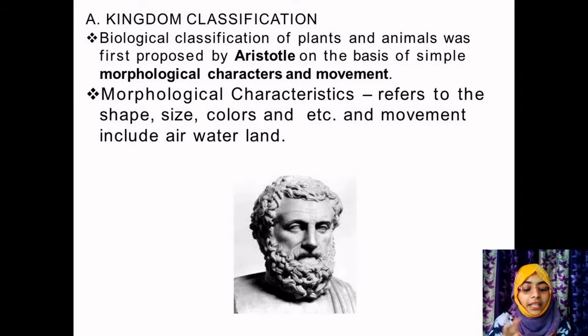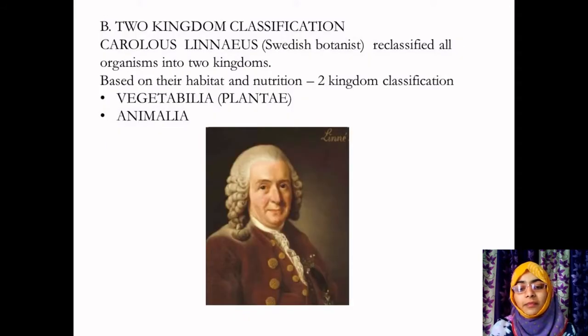Many related organisms are positioned in different groups due to differences in their form and habitat. Organisms which belong to the same category are grouped under different categories due to differences in form and habitat. And no evolutionary relationship between the organisms was considered while making the classification. These are the main drawbacks of Aristotle's classification. So we move on to further classification. The next slide covers two kingdom classification.